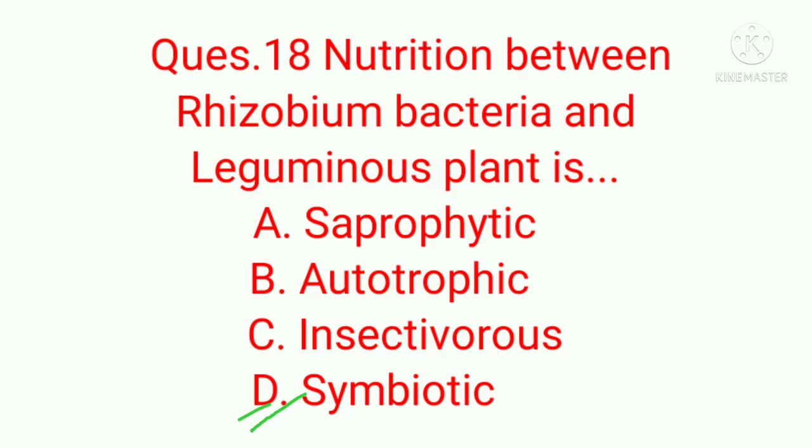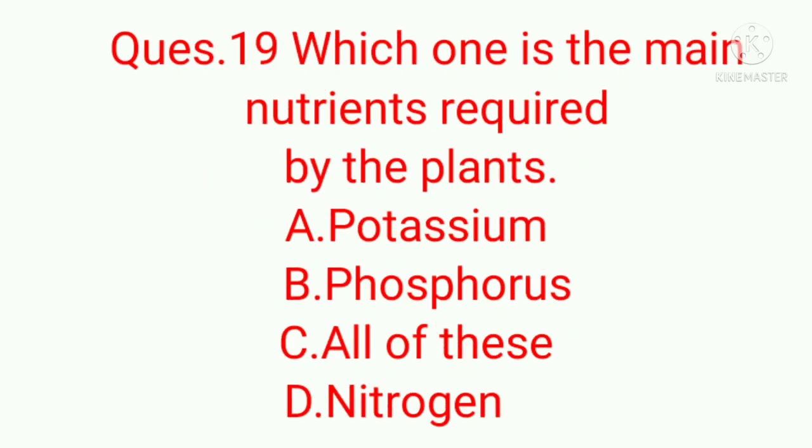Now, what is rhizobium bacteria and leguminous plant? Rhizobium bacteria is a type of bacteria found in plants called leguminous. They convert nitrogen gas into nitrogen compounds, and some examples of leguminous plants are gram, peas, and pulses.